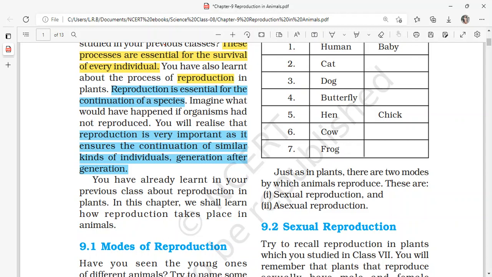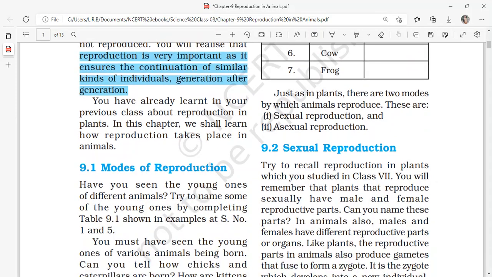One thing is for the continuation of the species, and the second thing is for the continuation of the same or similar kinds of individuals from one generation to the next generation. You have already learnt in your previous class about reproduction in plants. In this chapter, we shall learn how reproduction takes place in animals.